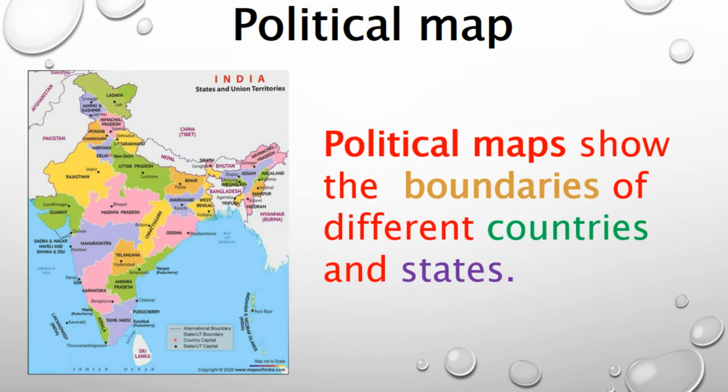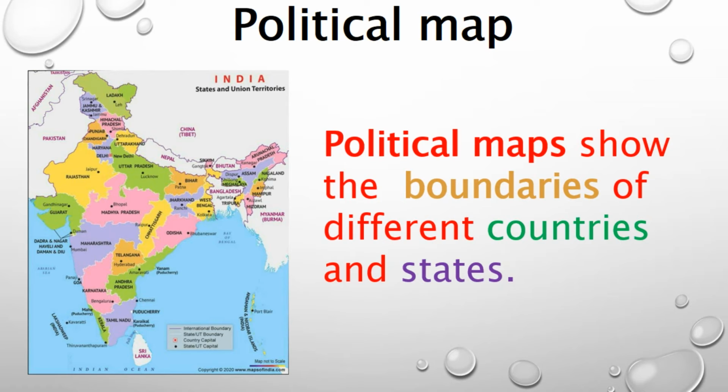The boundaries, what are the boundaries? Boundary means lines. Lines that divide. The line of a particular place or particular city or particular state, where the state starts and where the state ends. The starting and the ending lines are called boundaries. So it speaks about the boundaries of different countries and states.